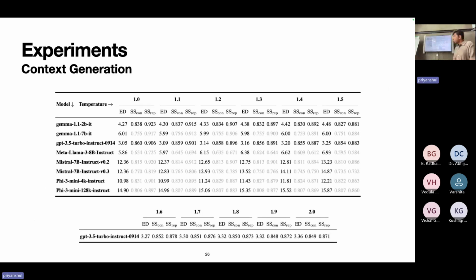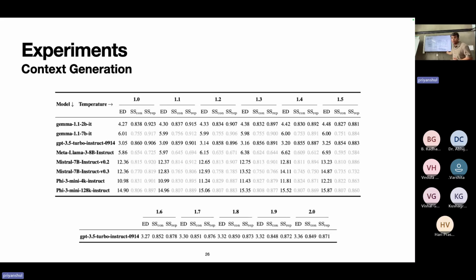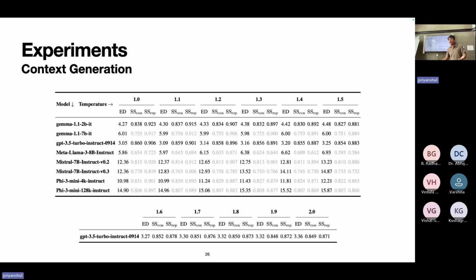What we observed was that on increasing temperature, we varied temperature from 1.0 to 1.5 initially, and later for GPT, we did an analysis on 1.6 to 2. When we increased temperature, we saw that the edit distance started increasing. So we see 4.27, 4.3, and that's consistent for all models. We also saw that when edit distance was increasing, SSCon and SSRep started decreasing. And that is valid, because when you change the structure of the sentence, then semantics start shifting.